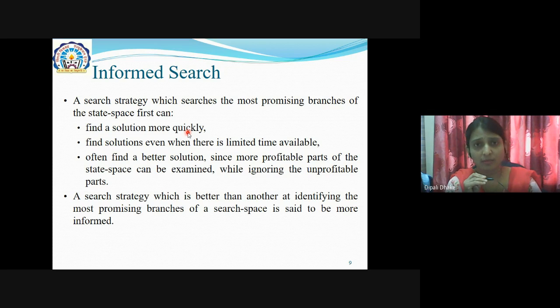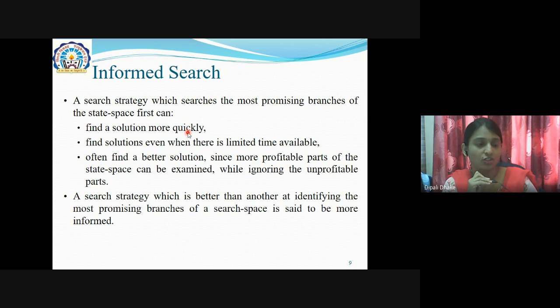Sometimes one route is 40 kilometers and the second is 30 kilometers, but the 30 kilometer route always has a lot of traffic. So what is my strategy? We always follow the less traffic route, depending on how much traffic you will get on the shortest route. Heuristic means such actual, perfect information that you collect before working on it, and then you can say your search is most promising.